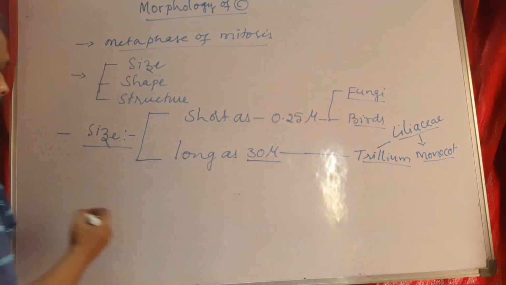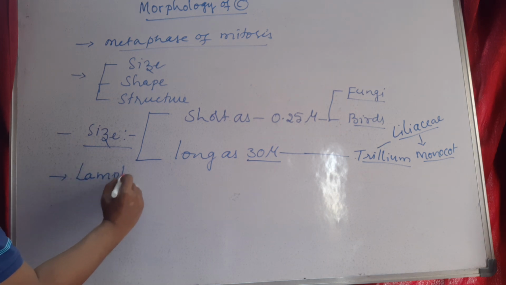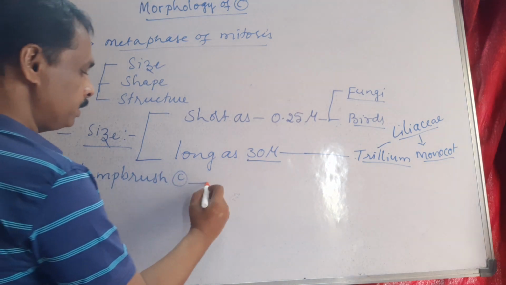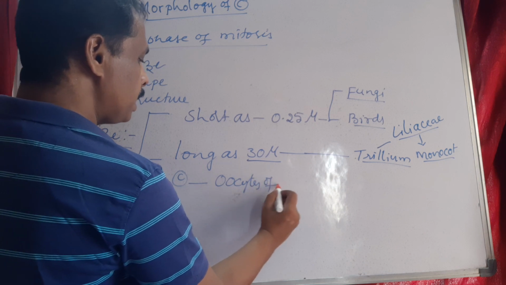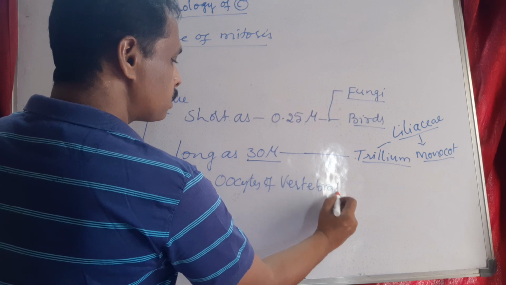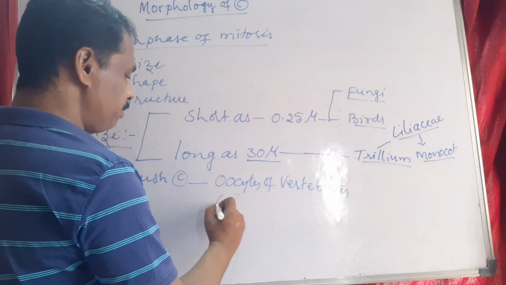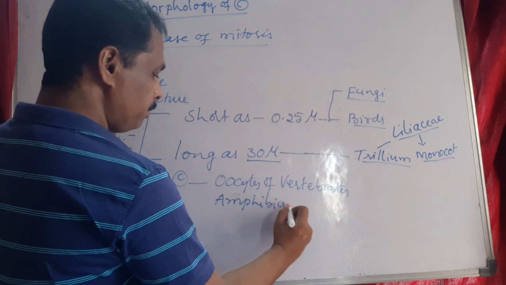Right? And there is a long-sized chromosome called the lampbrush chromosome. We have seen it in the oocytes of vertebrates, that is amphibians, salamander.